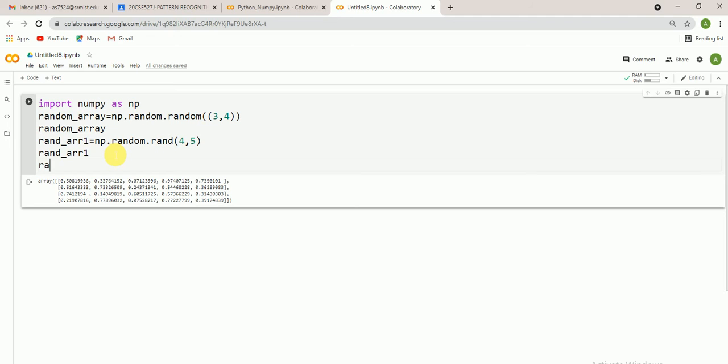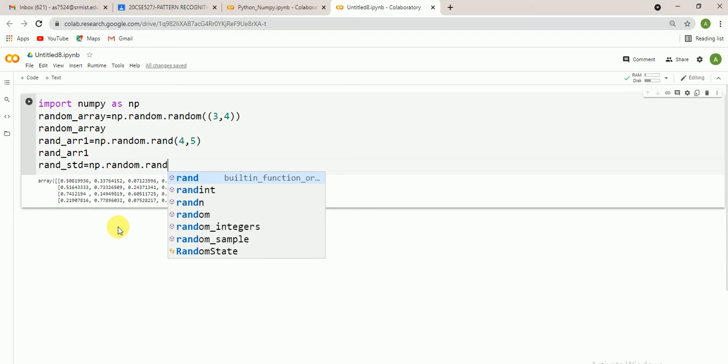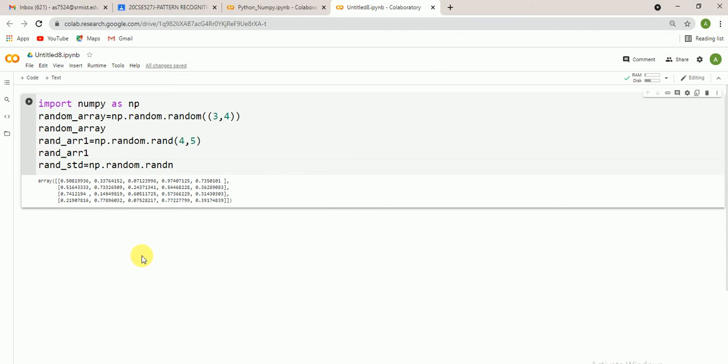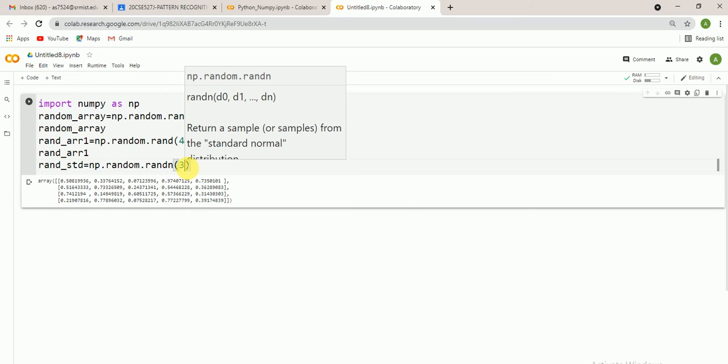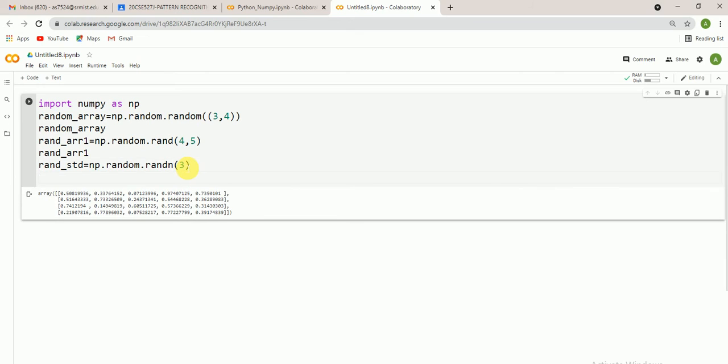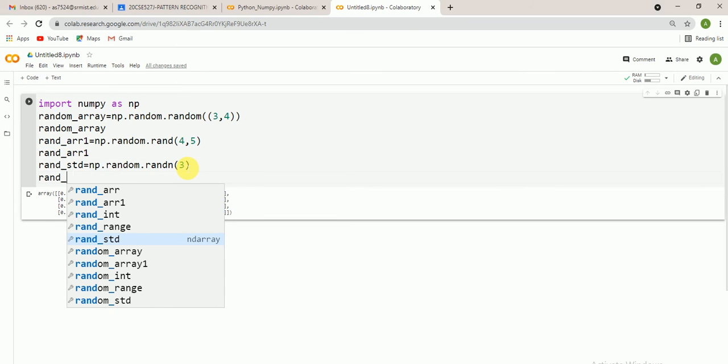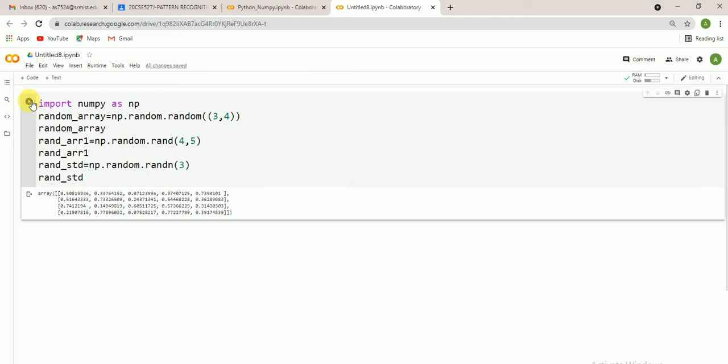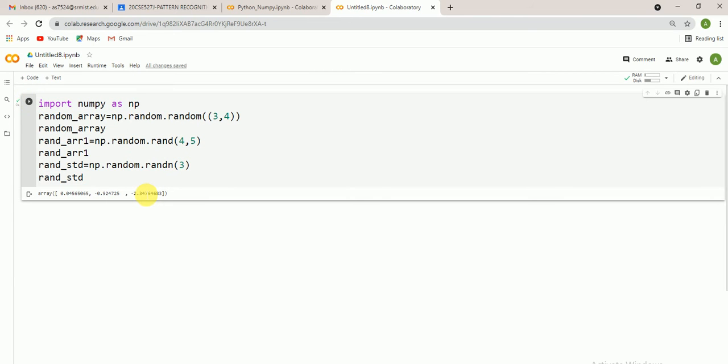Then we use rand_standard equals np.random.randn. This is the standard normal distribution. You can give 3 random numbers. Here it also accepts negative values. This is the random distribution.